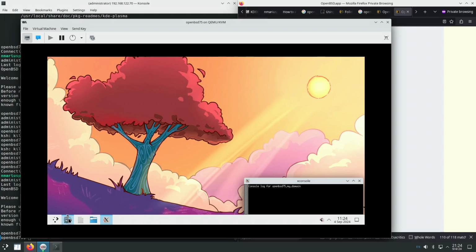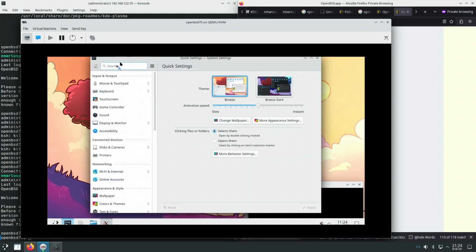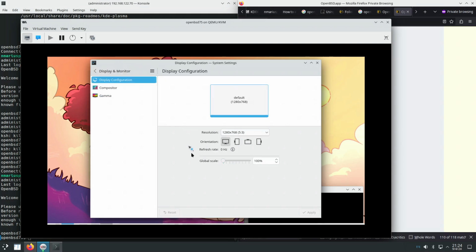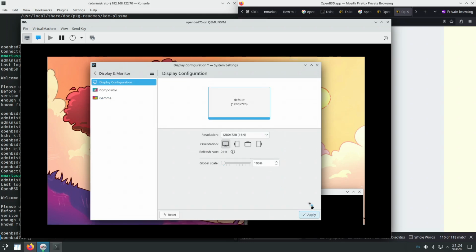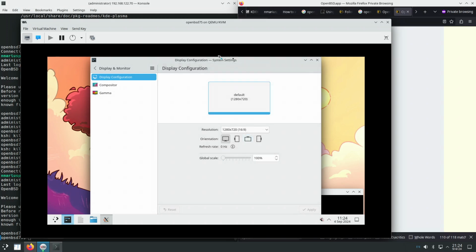Let's see if we can change the resolution. At least now we can see the entire screen at once without scrolling.